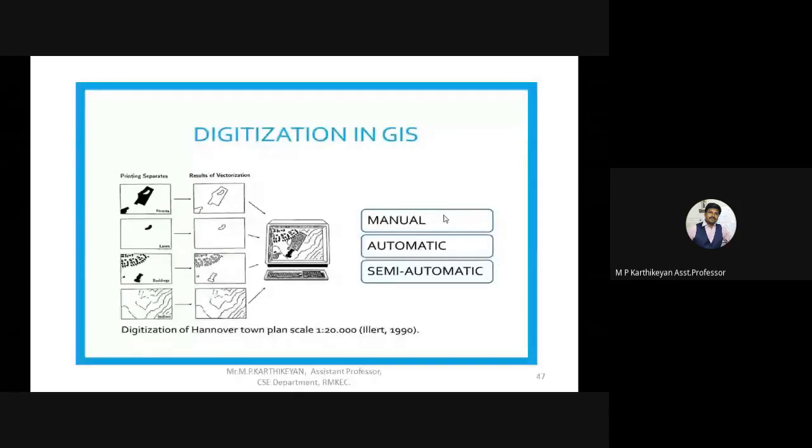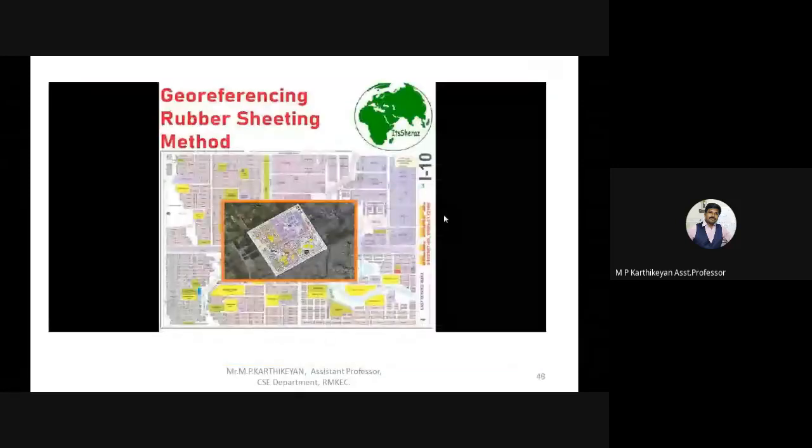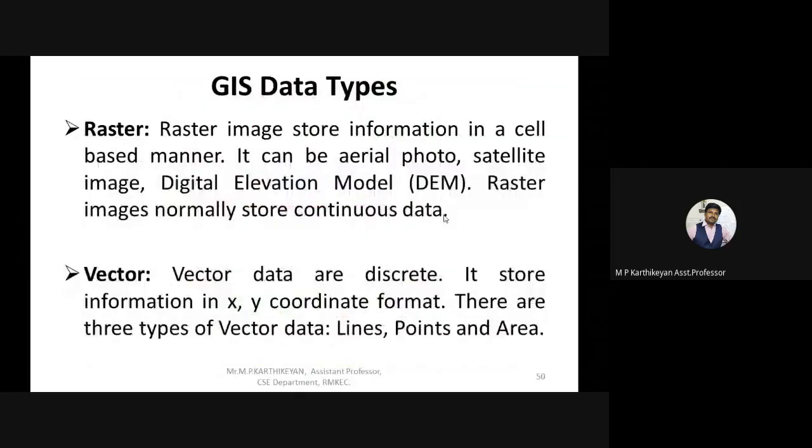These are the data types of GIS: raster data and vector data. Vector data is nothing but the spatial data which is represented through points, lines, or polygons. Raster data is where a 3D landscape is converted into a 2D image, and that 2D image is segregated unit cell wise.